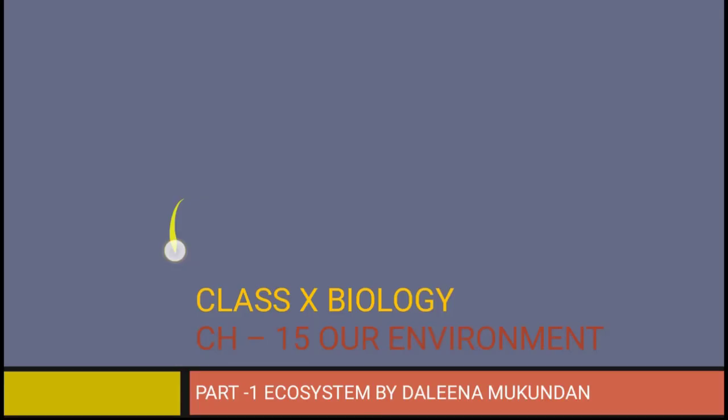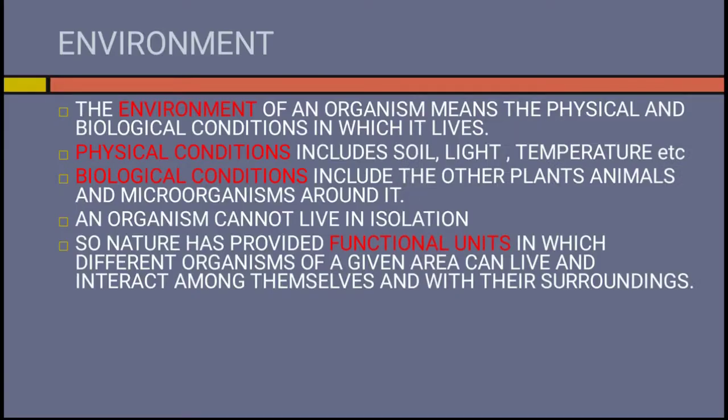Welcome back, students, to Chapter 15, Our Environment, Part 1, Ecosystem. First, let us discuss about environment. Environment of an organism means the physical and biological condition in which it lives. Physical condition includes soil, light, temperature, and biological condition includes plants, animals, and microorganisms around it.